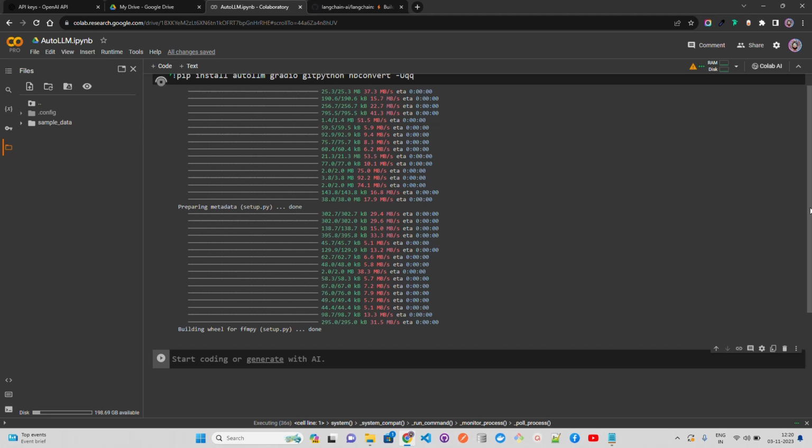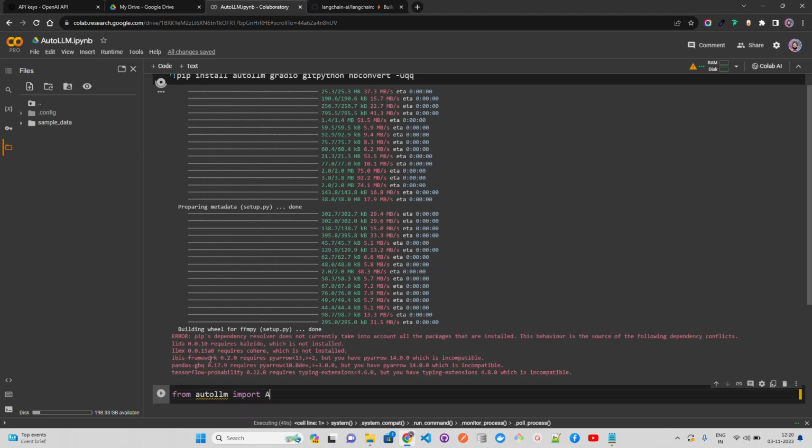The first thing that we're going to import: from autollm import AutoQueryEngine. We need some functions and classes, right? So first is AutoQueryEngine.